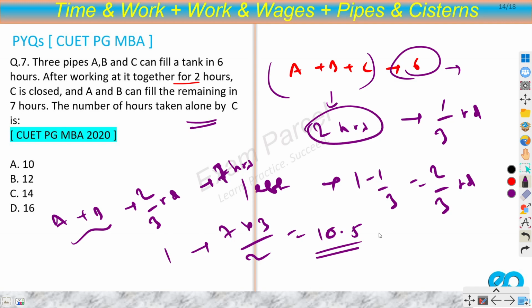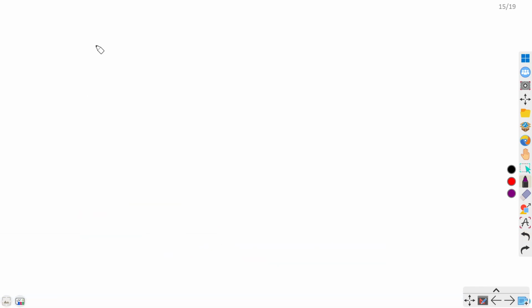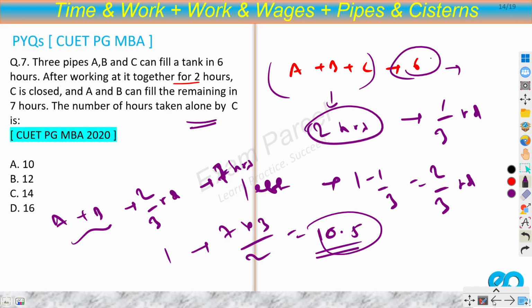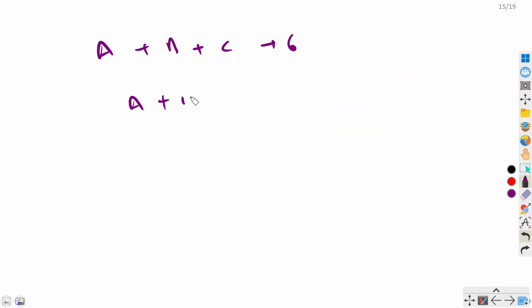So this is for A plus B, 10.5. Now what we can do is take LCM. A plus B plus C is 6 hours, A plus B is 10.5. So let's go on to the next page. A plus B plus C is 6. A plus B is 21 by 2.